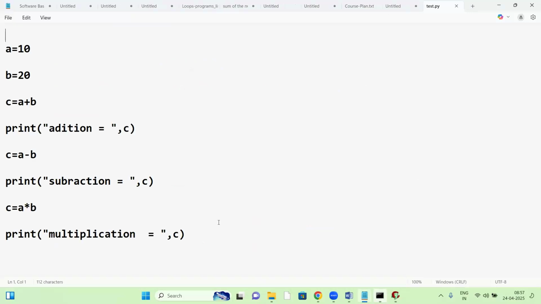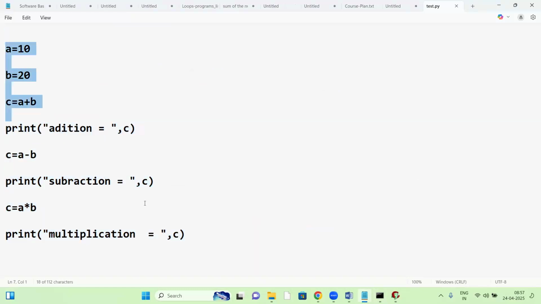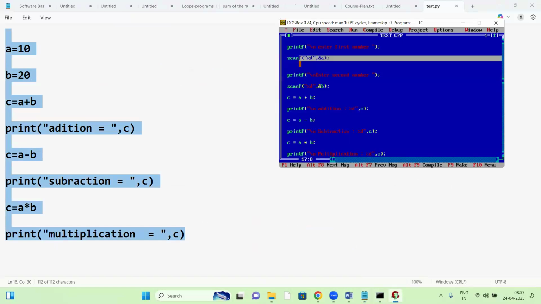This is Python source code. That English language program, our code, is source code. What programs we are writing here, that is source code. Now this is Python source, and this is C program source.